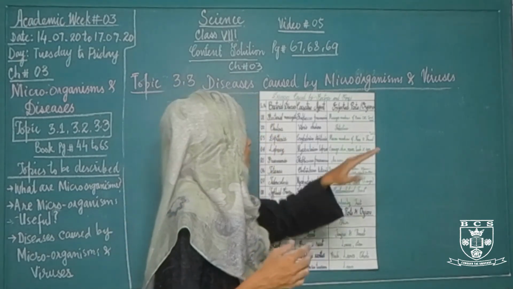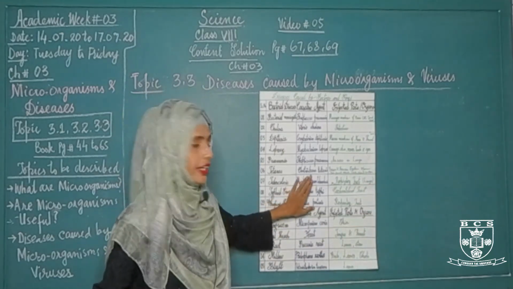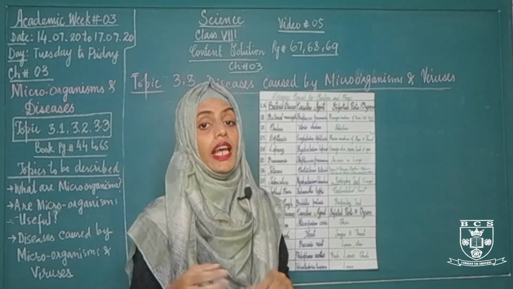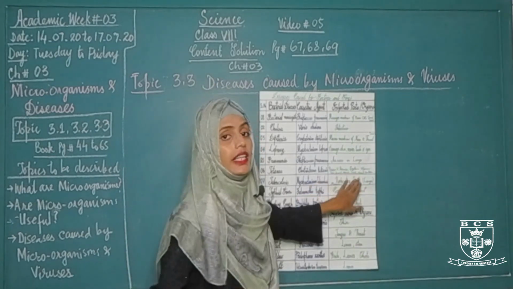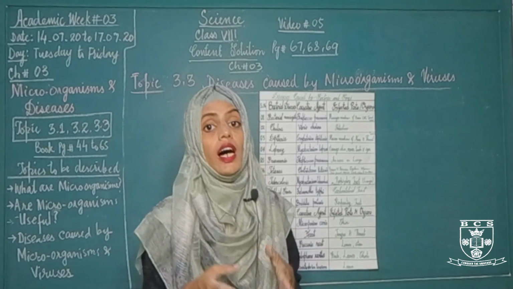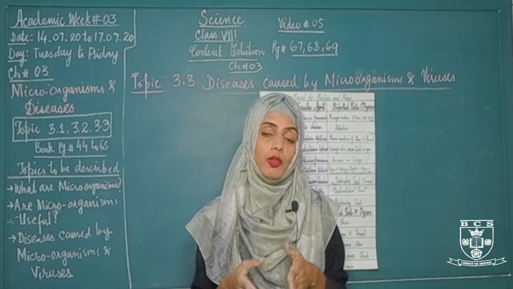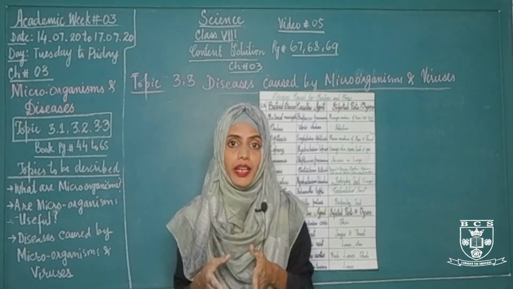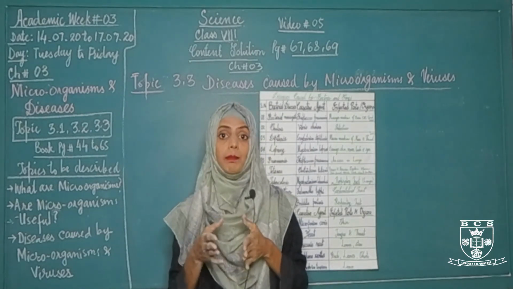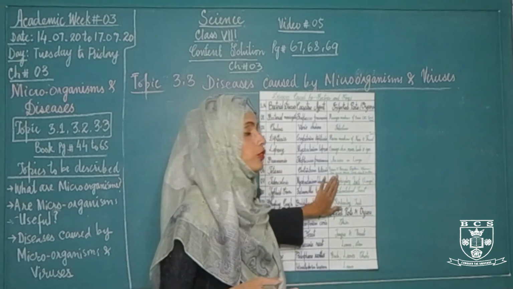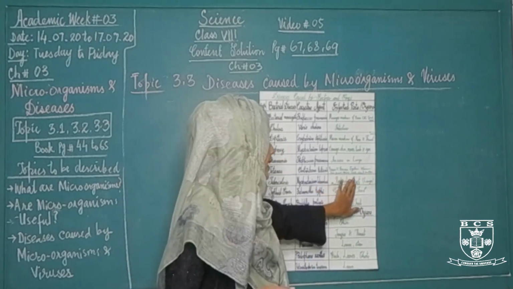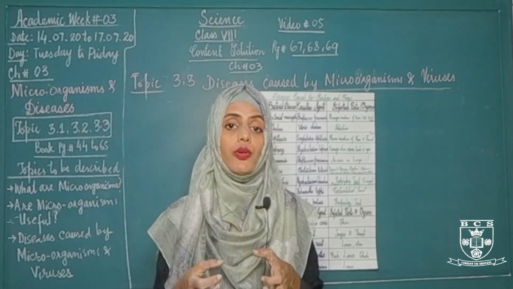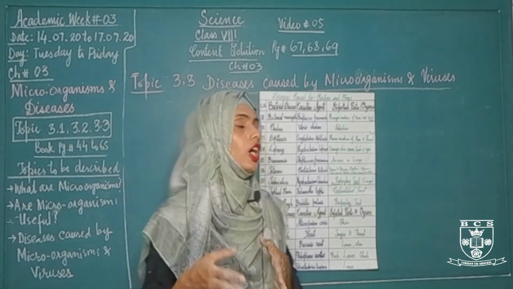This disease is caused by a bacterium called Clostridium tetani, and it produces a neurotoxin that affects the brain and the nervous system, which can cause muscle spasms or stiffness of the muscles. The muscles of some parts of your body remain contracted and the body can become paralyzed. The muscles of the jaw, facial muscles, neck and chest muscles will become stiff and hard during this disease. That's why it is also called lockjaw disease.